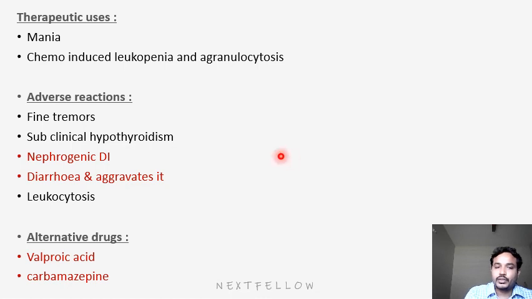So what are the therapeutic uses of lithium? Normally we use it as an anti-manic drug, so mania patients will use it. Next, chemotherapy-induced leukopenia, because lithium has an adverse effect like leukocytosis. So you can use it for a repurposing purpose. It is a repurposed drug: for chemo-induced leukopenia and agranulocytosis we use lithium.